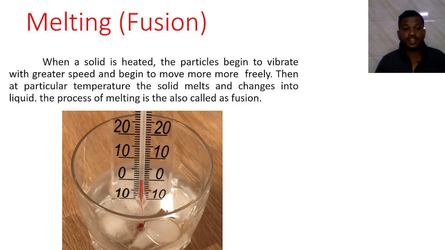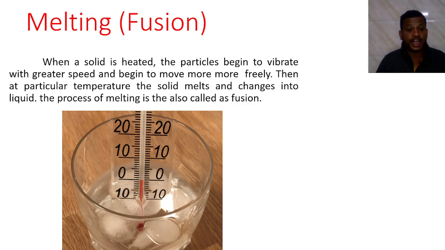Okay, melting or fusion means when a solid is heated, the particles begin to vibrate with greater speed and begin to move more freely at a particular temperature. Particular temperature means some solids melt at 100 degrees Celsius, some solids melt at 0 degrees Celsius, some solids melt at 20 degrees Celsius.